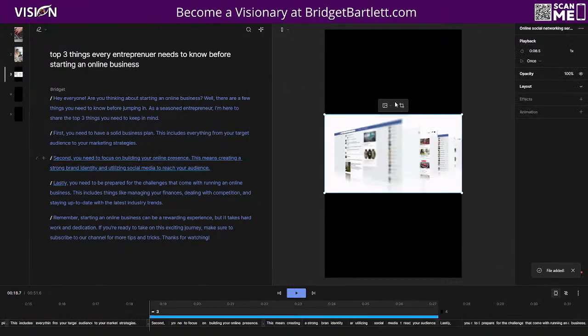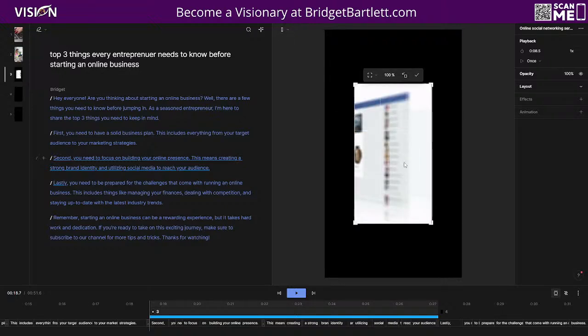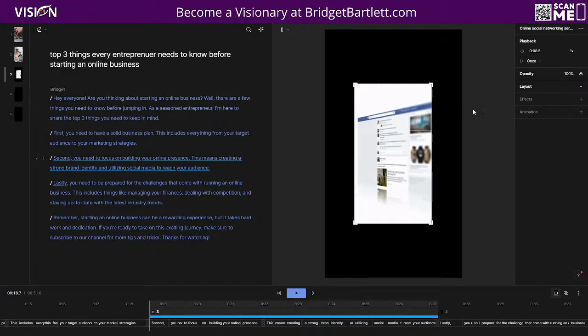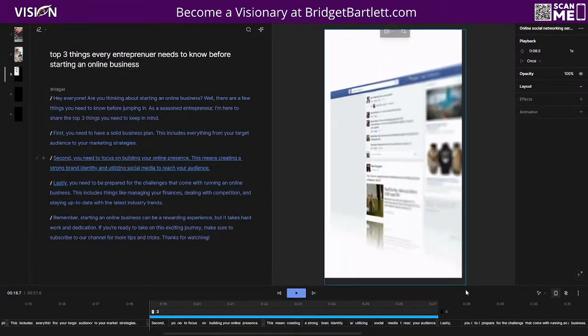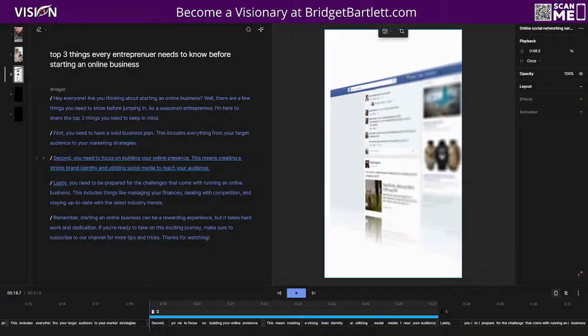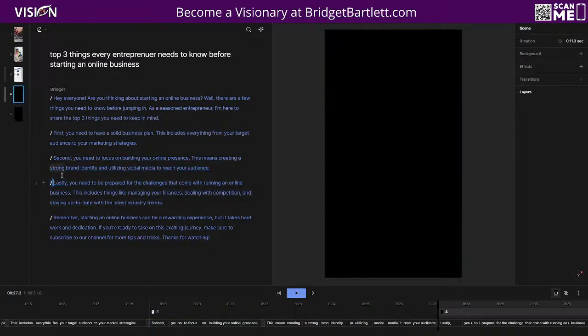I was thinking, would it look good in the portrait ratio here? Okay, so I'm going to click here and then go to portrait aspect. Okay, and we'll do the check mark. Just move this up. Okay. All right, so the next one, now we have, lastly, you'll need to be prepared for the challenges that come with running a business, managing your finances, dealing with competition, staying up to date.